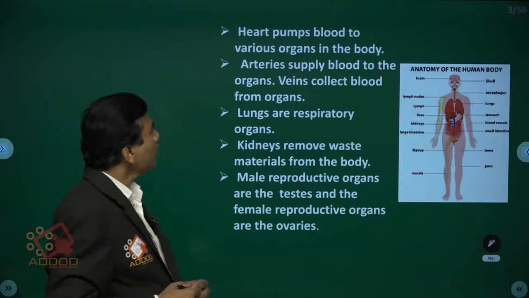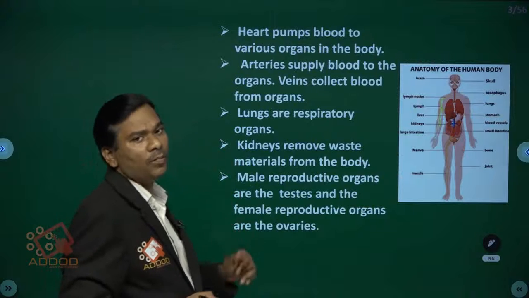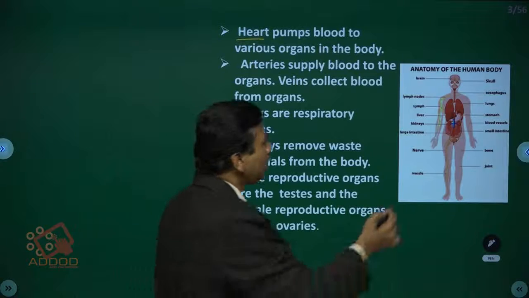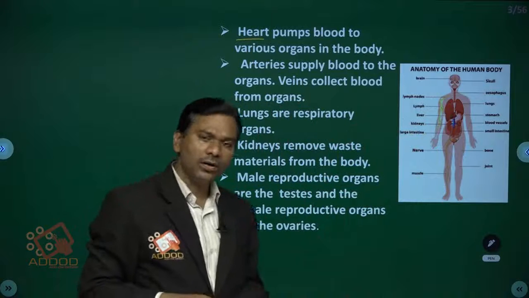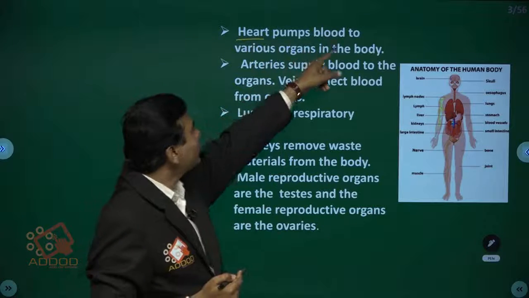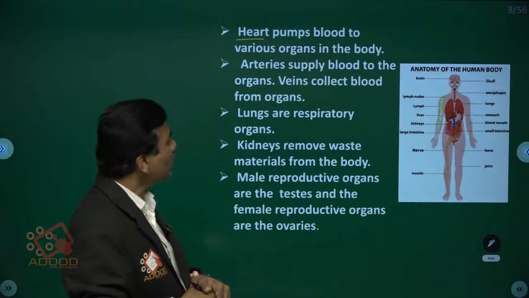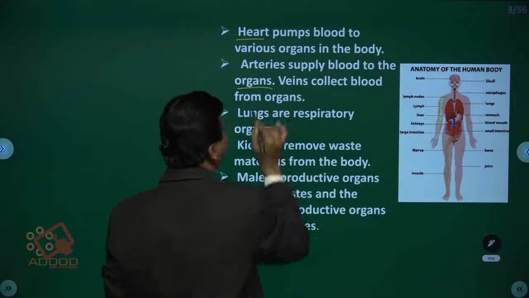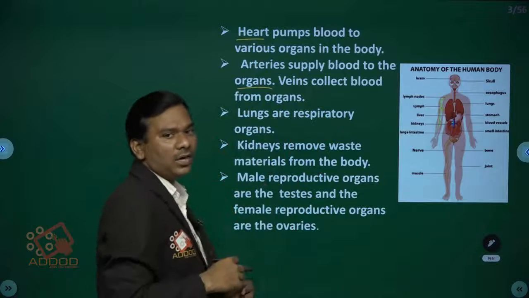Some important points, children. The heart pumps blood to various organs in the body. We are discussing some of the organs in our body. The heart is present here, and the size of the heart is the size of the fist of your hand. So the heart pumps blood to various organs in the body. Arteries supply blood to the organs from the heart. Veins collect blood from organs to the heart.